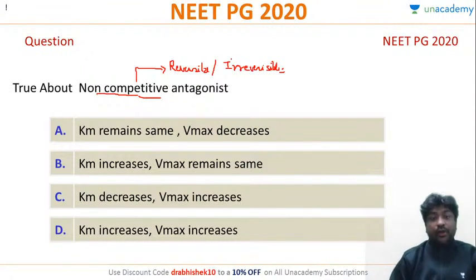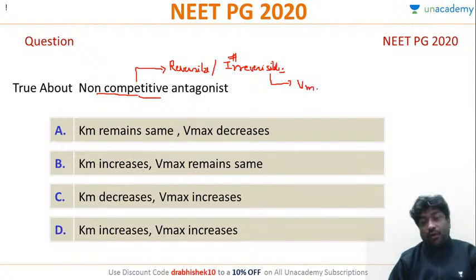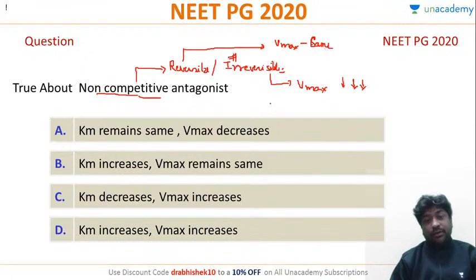Very good. As long as any antagonism is irreversible, the Vmax will always decrease. When it is reversible, Vmax will remain the same. So here, if you see Vmax remains the same, or Vmax increases, all these options immediately go out of question. The correct answer is A. Is it clear to all of you?